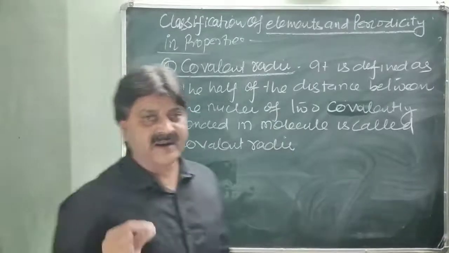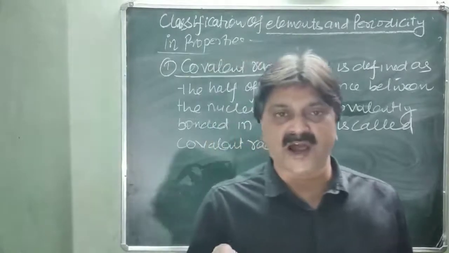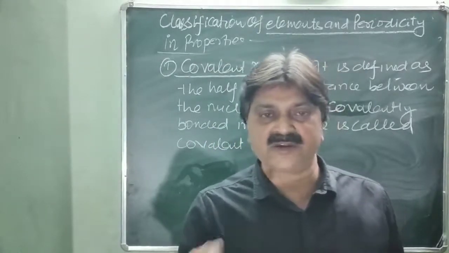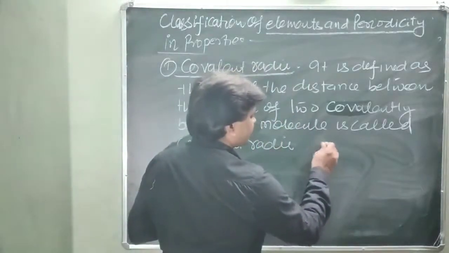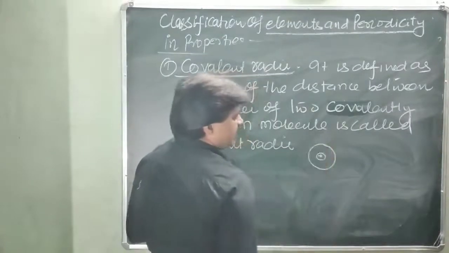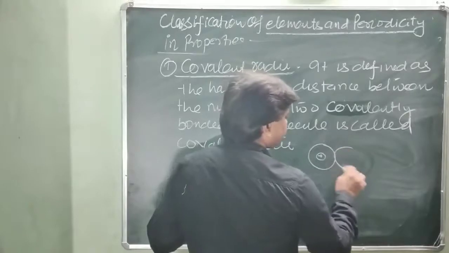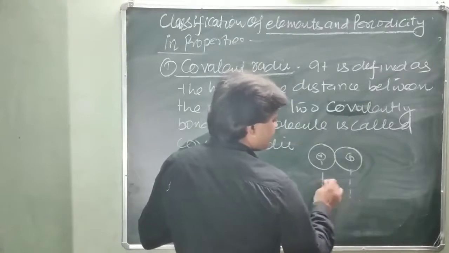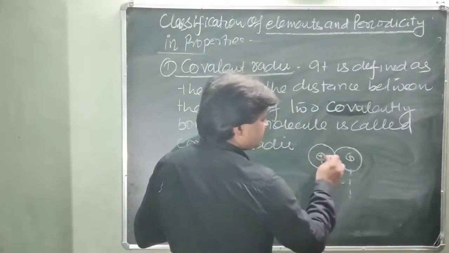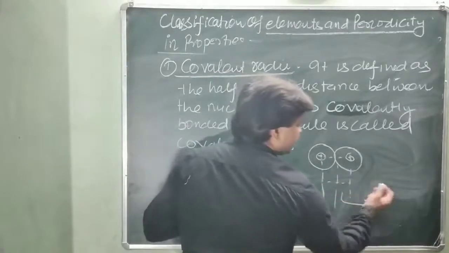It is defined as one half of the distance between the nuclei of two covalently bonded atoms in a molecule, and it is called the covalent radius. Just like an atom A and another atom in a molecule. So this distance is the distance between the nuclei of the two atoms, and half of this distance is called the covalent radius.